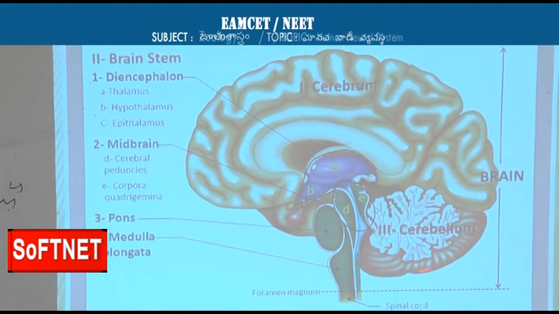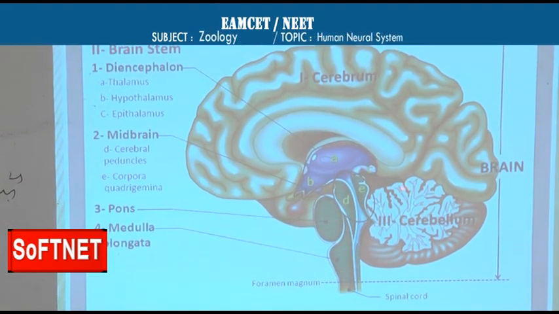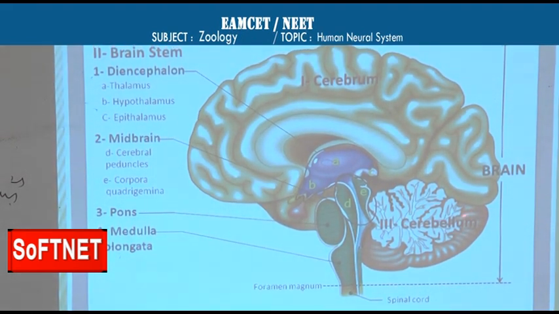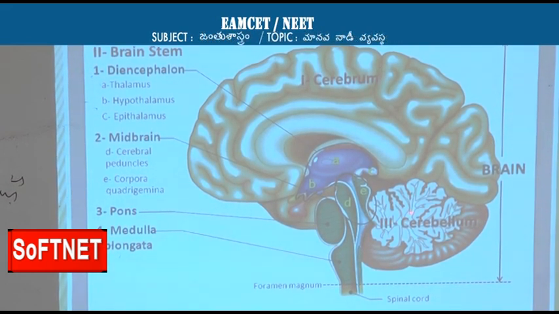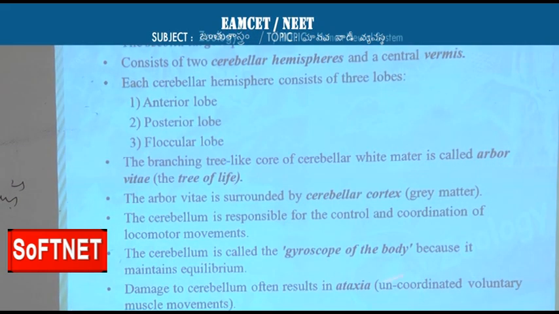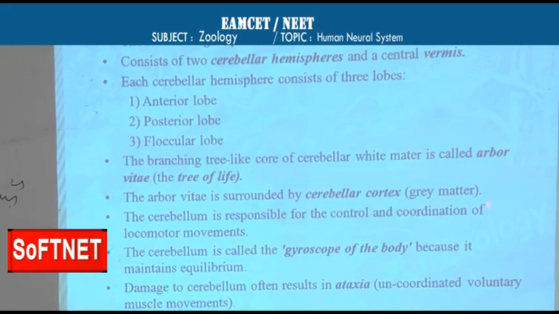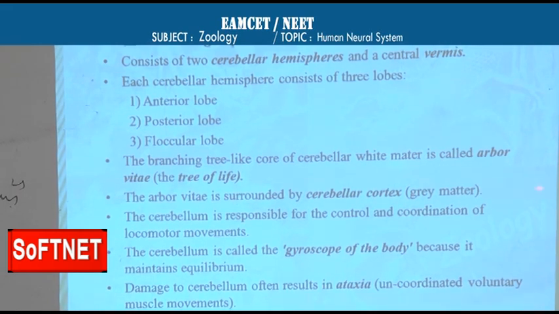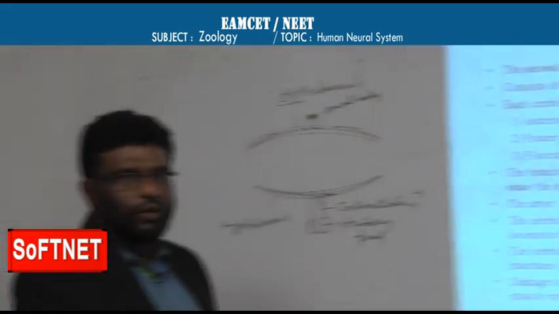This white branching part is arbor vitae, and this is grey matter, and this is white matter. This branching part is called arbor vitae, tree of life. Around the arbor vitae, grey matter is there, which is called cortex. Cortex is always grey matter, we know that.